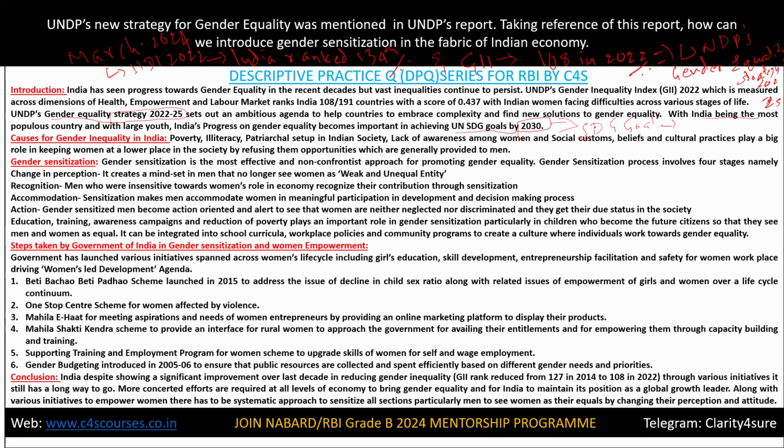Next, let's see what are the important causes for gender inequality, students. You have to cover that part also. You have to give a little information on causes. The main reason is poverty. Next, illiteracy. Next, patriarchal setup in Indian society. Lack of awareness among women, and social customs, beliefs, and cultural practices. These are the five important causes, students: poverty, illiteracy, patriarchal setup in Indian society, lack of awareness among women, and social customs.